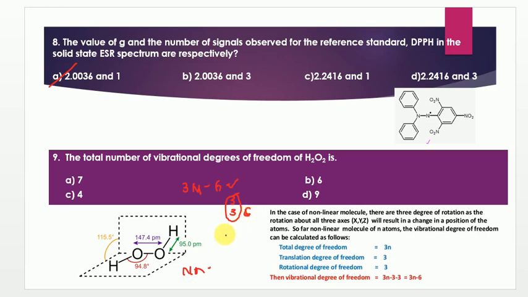Here you can see the formula is 3n minus 6. This 6 means the translational degrees of freedom and rotational degrees of freedom. So if you apply this formula for H2O2, what do you get? N means the total number of atoms involved. H2O2 consists of 4 atoms, and 3n minus 6 you will get as 6. So here option B will be the right answer.